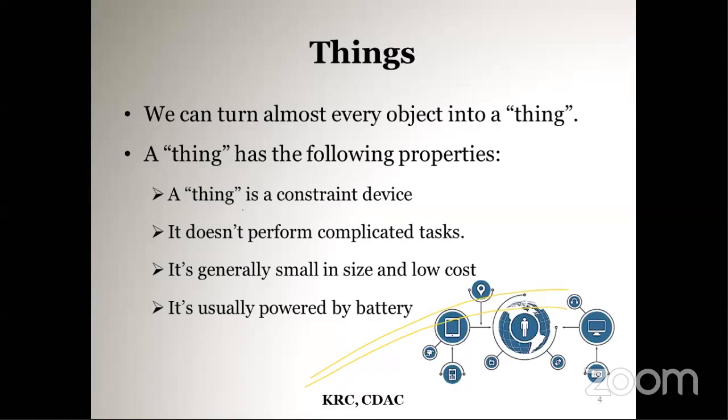So a thing has the following properties. A thing is a constrained device. It doesn't perform complicated tasks. Things are small in size and low cost, and they are usually powered by battery. You know that in the IoT world, most of these things are battery operated. So things are usually powered by battery.